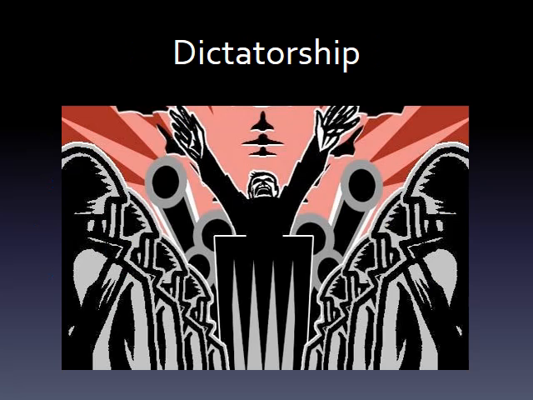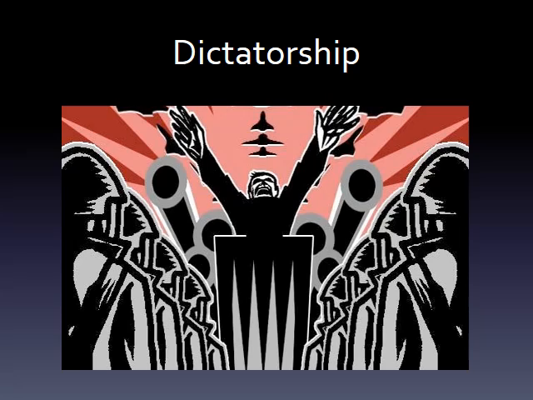Now then, the next form of government is a dictatorship, and a dictatorship is very similar to an absolute monarchy, only the difference is, while in an absolute monarchy the line of succession is hereditary, in a dictatorship, once the dictator of the country dies or retires, the person that replaces them does not have to be related to them by blood. It could be a friend or really anyone else that they want to take their place.